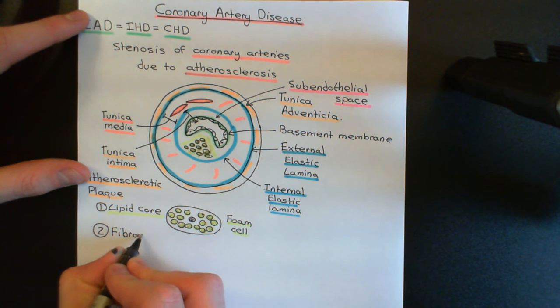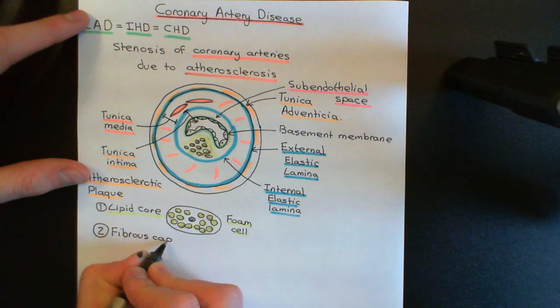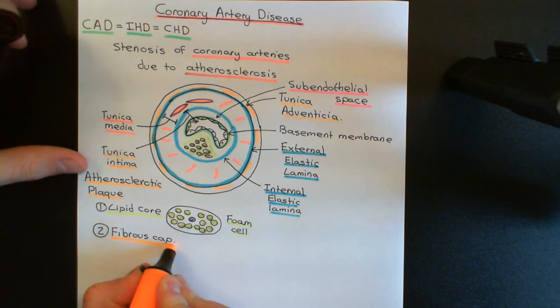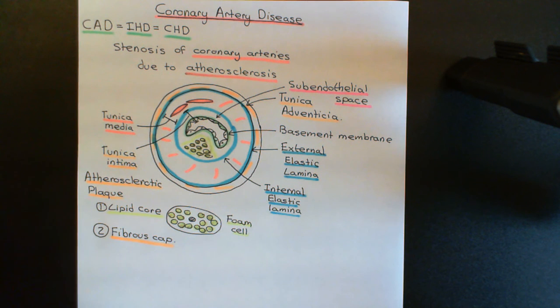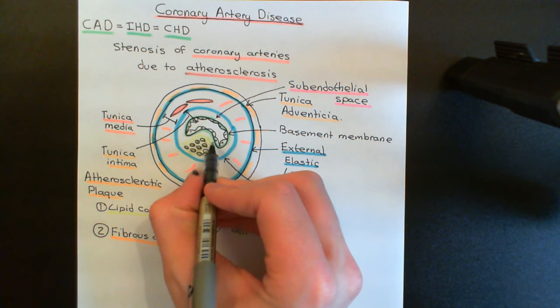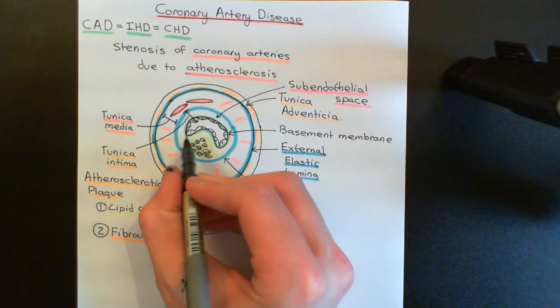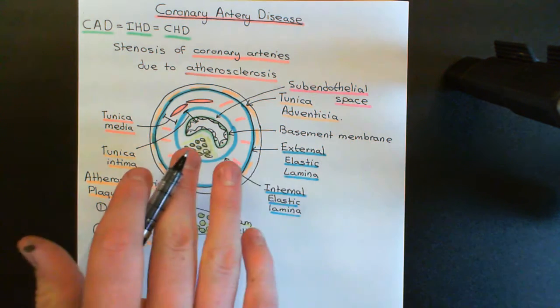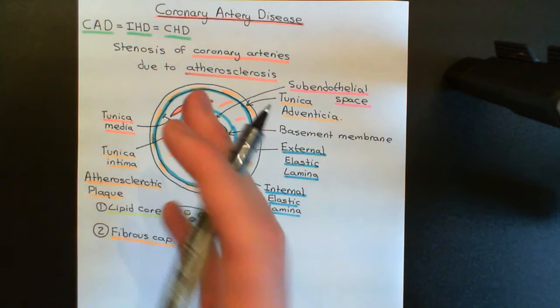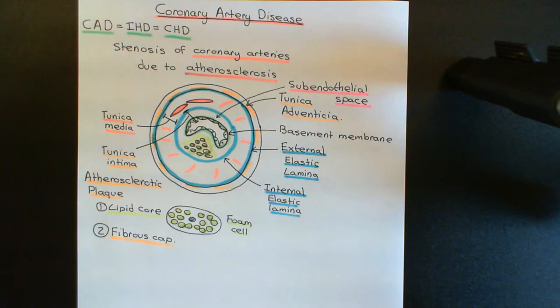So now onto the second portion of the atherosclerotic plaque, the fibrous cap. And we will have the fibrous cap represented in orange, I think is probably going to be the best colour I can go with. The fibrous cap then is a cap over the top of the lipid core, protecting it, strengthening it, and this is very important for providing a bit of stability to this horrible structure. It protects and makes it a solid structure, whereas obviously the lipid core is just goo.